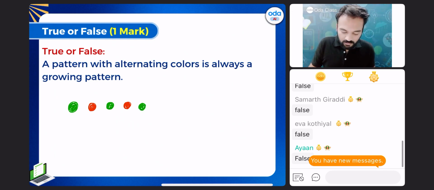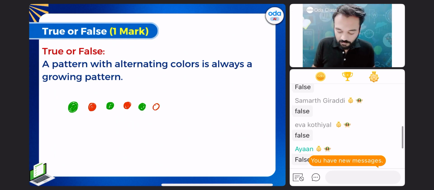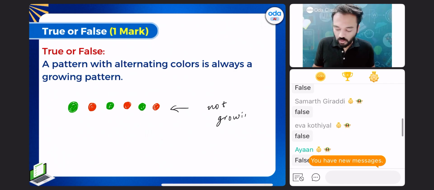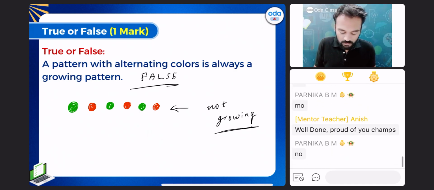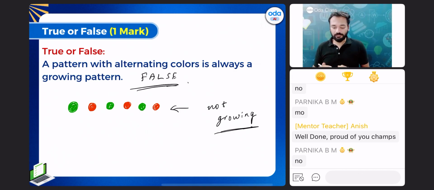No. Is this a growing pattern? No. Repeating pattern. This is the repeating pattern. This is not growing. Clear? False. Clear? False. This is repeating. Clear, everyone?